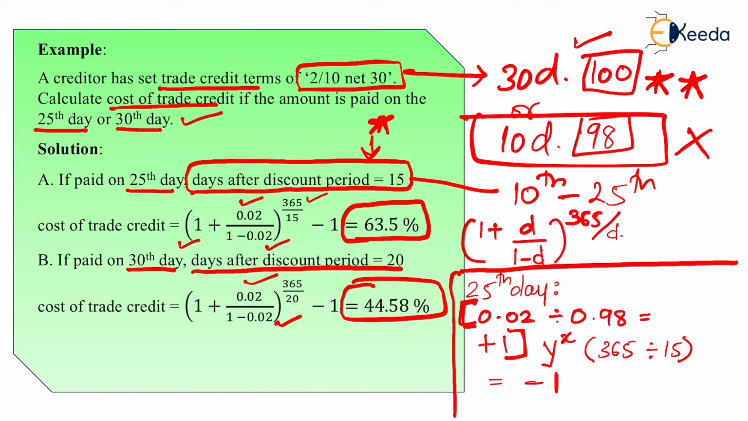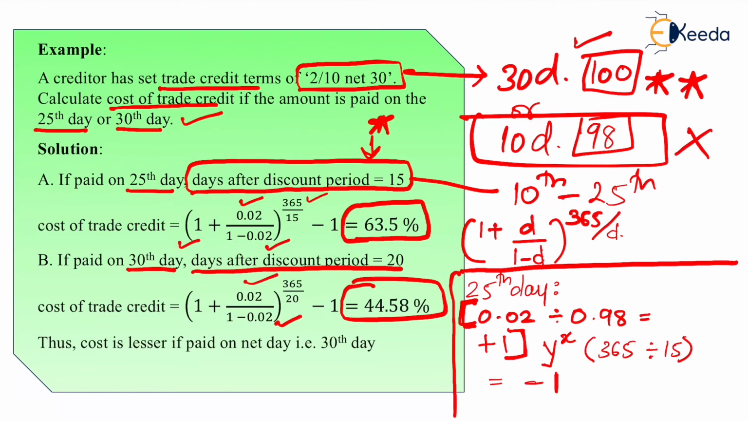Similarly, you can try for the second one on your calculator. You should get these answers, 63.5 and 44.58. These are annualized figures. It is not that today I incurred a 44% cost for not taking the discount. This is annualized.